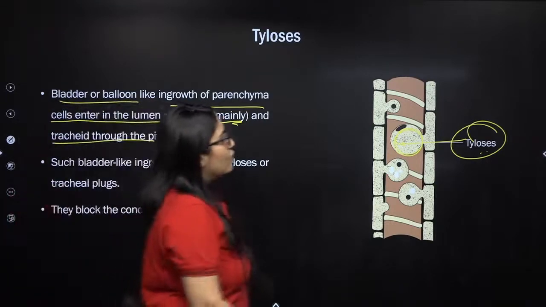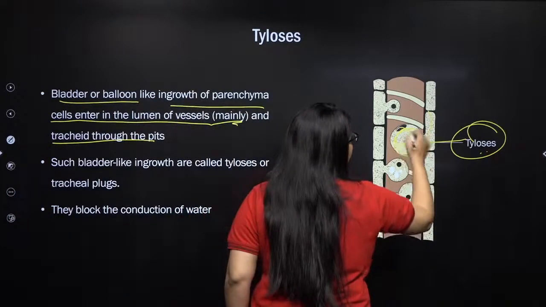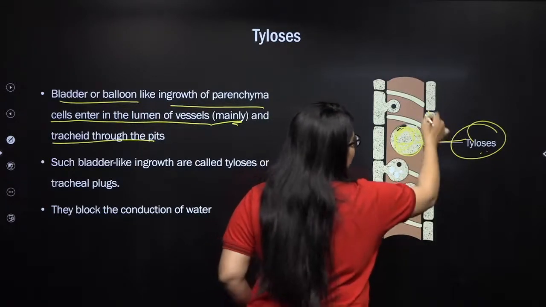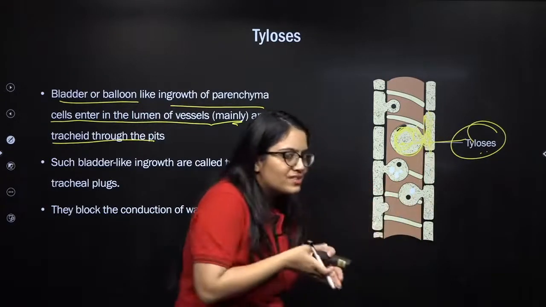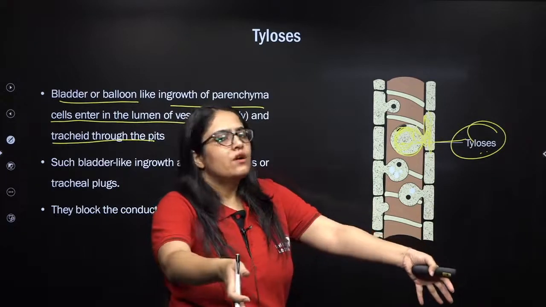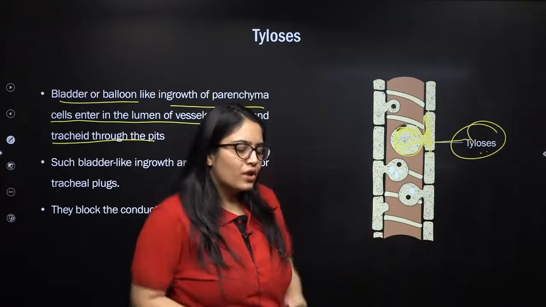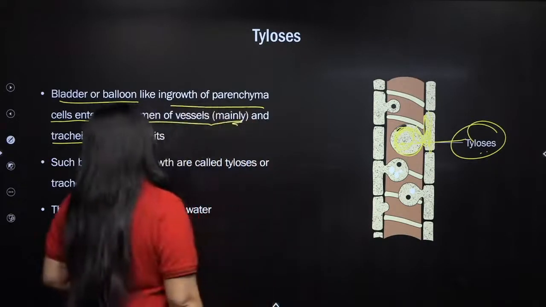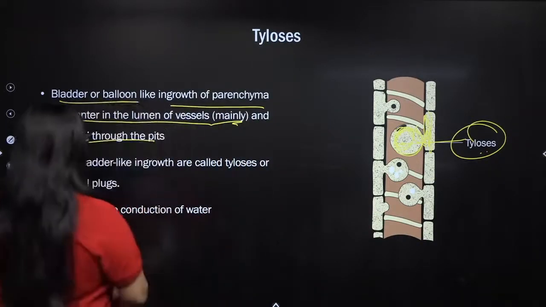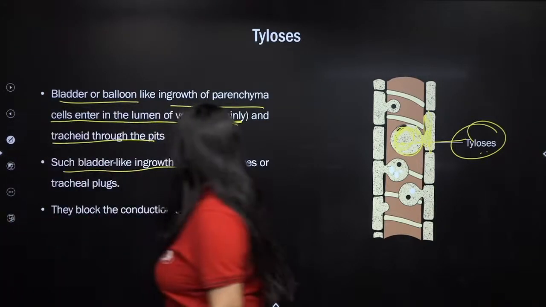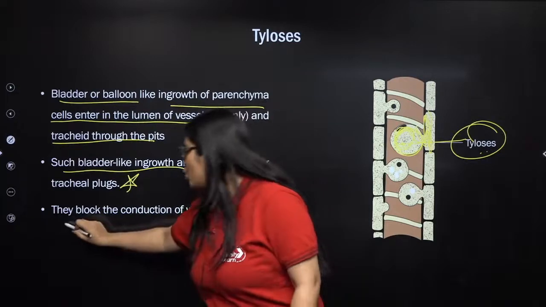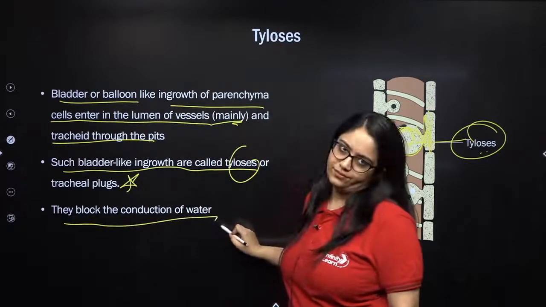So this is how the parenchyma is trying to enter. This is the parenchyma cell and this is your vessel. So this parenchyma, through one of the pits, is trying to enter into the vessel mainly, or it can be a tracheid also, and tries to swell up and form a balloon-like, bladder-like structure. So what is the function of these structures? Such bladder-like ingrowths are called tyloses or tracheal plugs. They block the conduction of water.